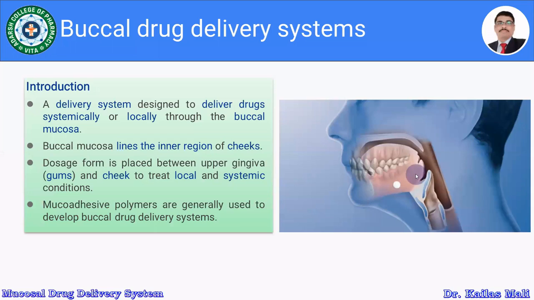Already we have discussed the mucoadhesive polymers along with the theories and all those things. So buccal drug delivery system is a delivery system which is designed to deliver the drug systemically or locally through the buccal mucosa. Buccal mucosa lines the inner regions of the cheeks. The dosage form is placed between the upper gingiva, that is gums, and cheeks to treat the local and systemic conditions. Generally, to develop the buccal drug delivery system, we are using the mucoadhesive polymers.